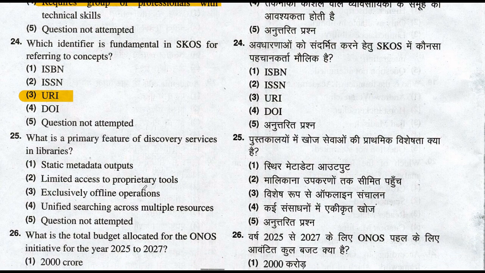What is a primary feature of discovery service in libraries? Unified searching across multiple resources. So option number 4 is the right answer. Unified searching across multiple resources is a primary feature of discovery services in libraries. So in discovery service, it unifies the search across the multiple resources from a single platform. So let's move to the question number 26.